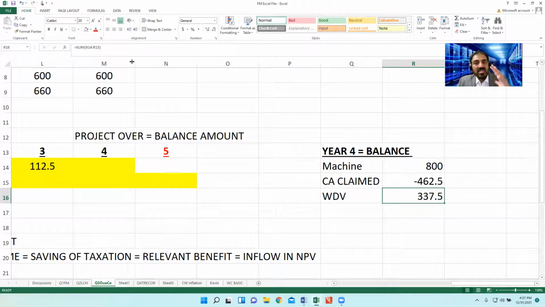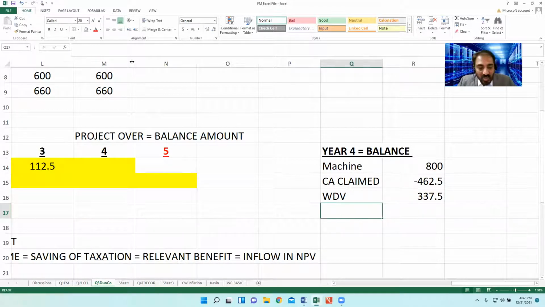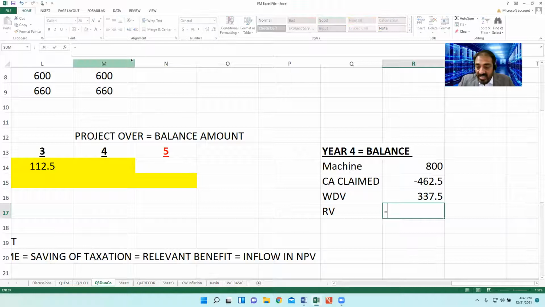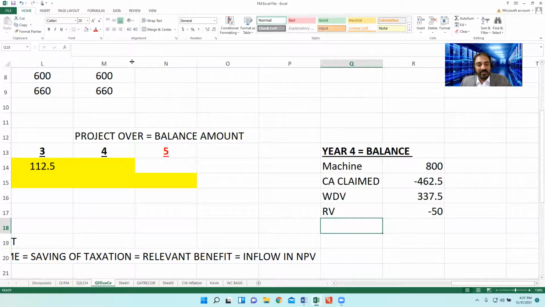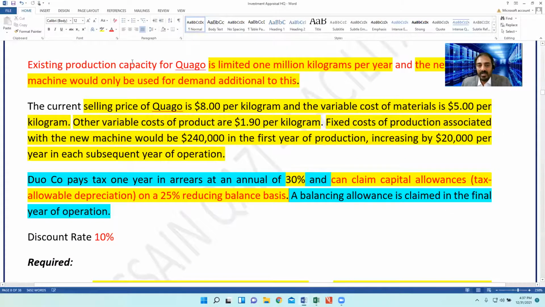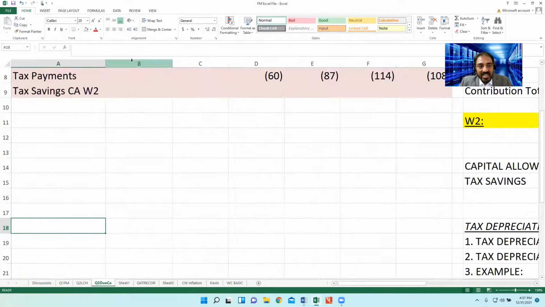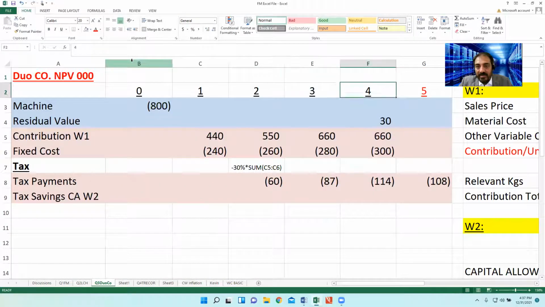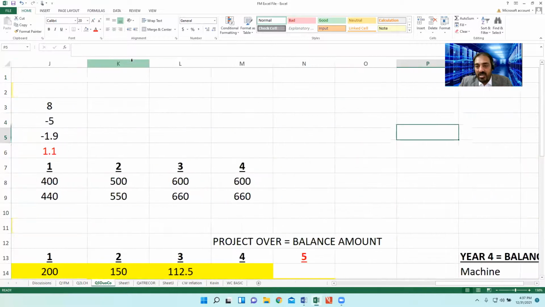The remaining is 337.5, but the tax authority will say that the residual value is not considered as expense. Sorry, the residual value is 30.